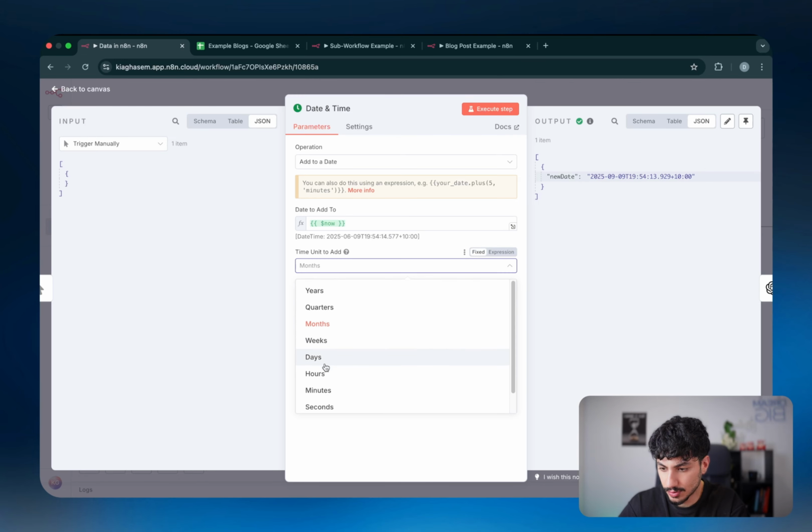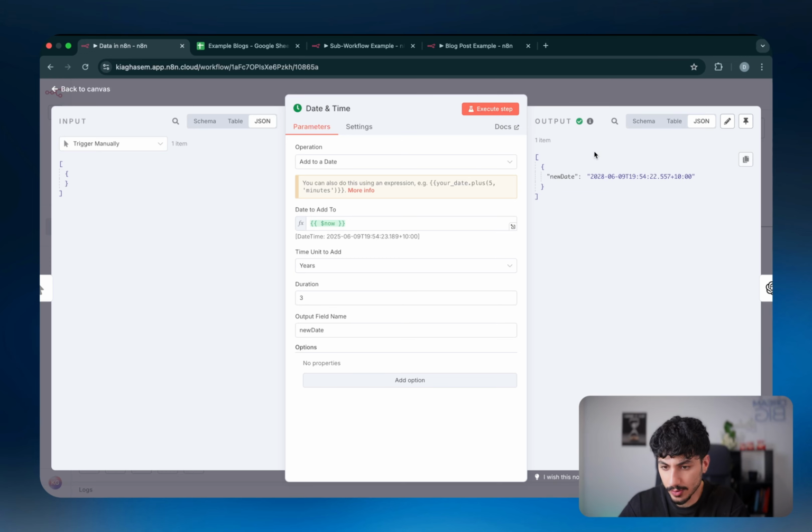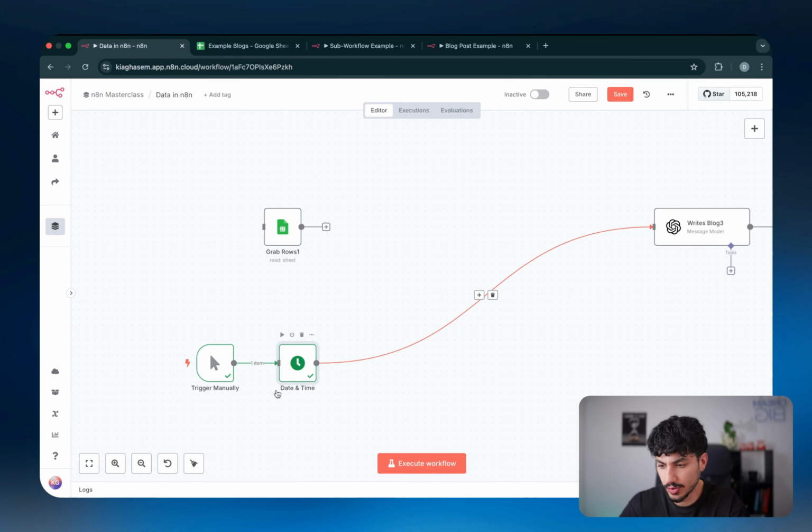If I change it to, I don't know, hours, or let's do years, I can do 3 years. It will go all the way to the 9th of June, 2028. And if I make it into minutes, it will do an extra 3 minutes. So right now it is 7:54, and then in 3 minutes, it's going to be 7:57. Perfect. So the idea of any of these date time nodes is that they allow you to manipulate a date time value. So I'm just going to show you guys another one.